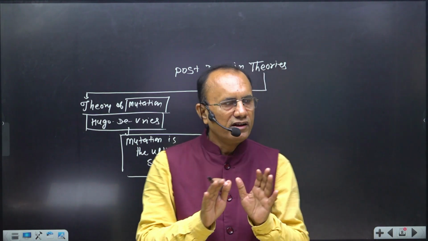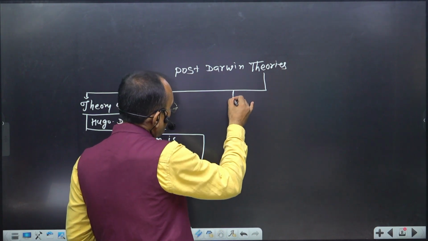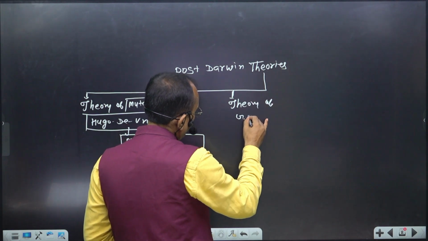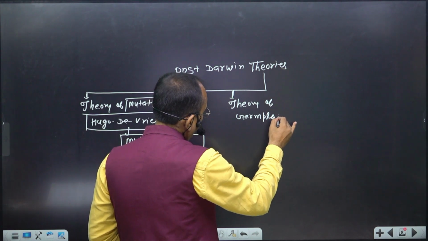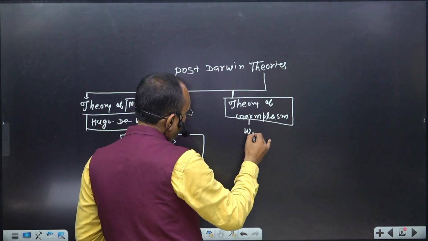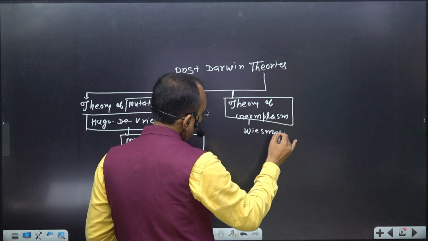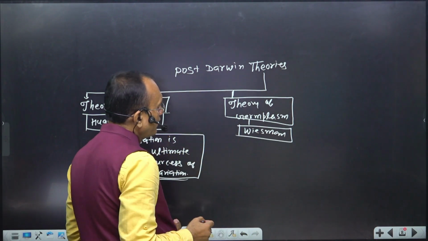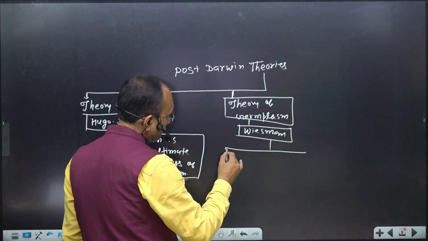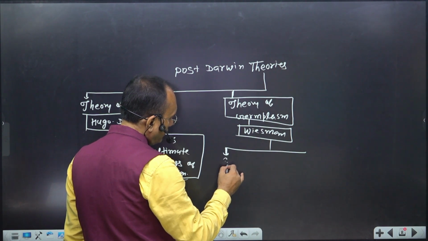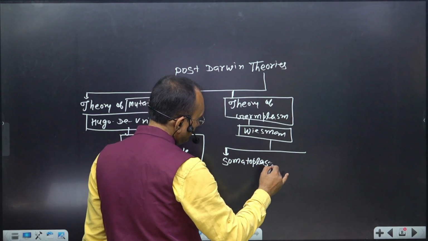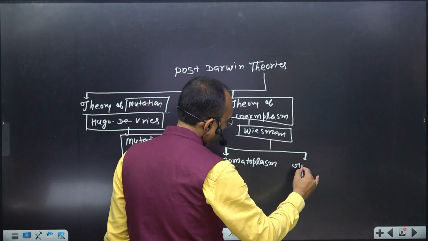Second important thing, you should explain the theory of germplasm, right? That was also very important, which was developed by Weismann, and he said that there are two types of cell. One is somatoplasm and another is germplasm, right?